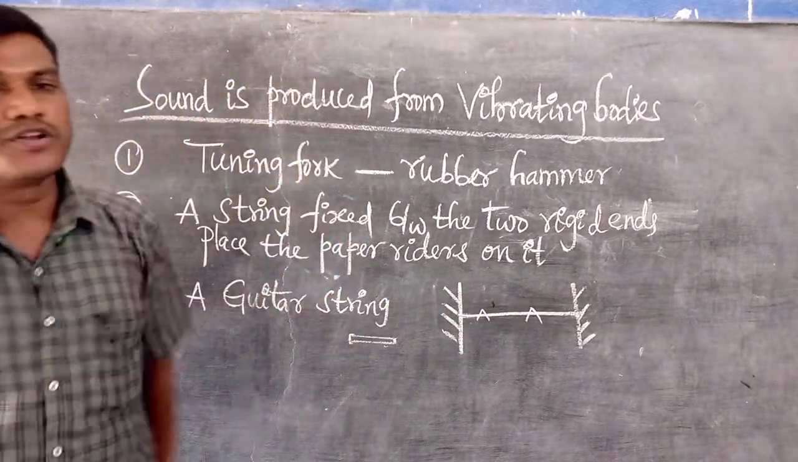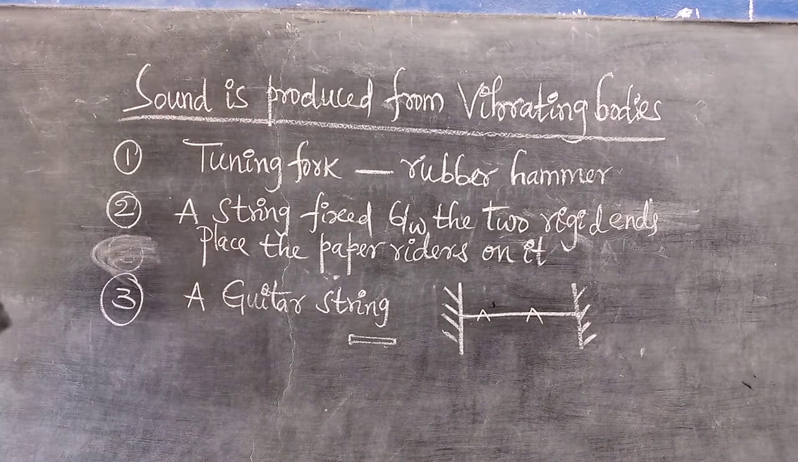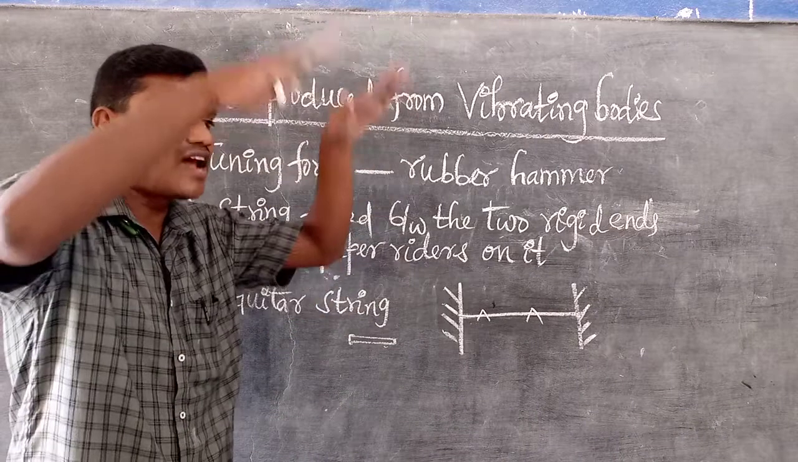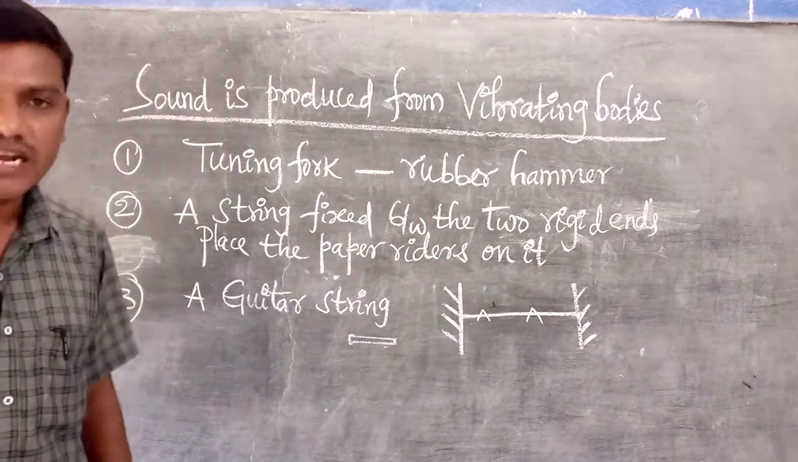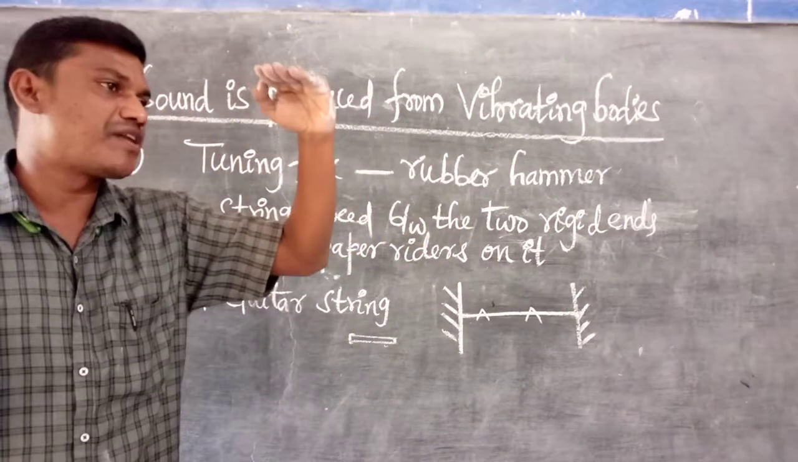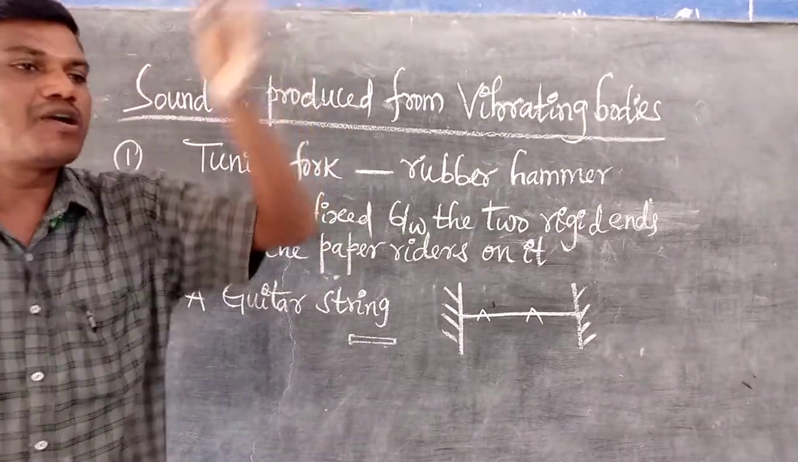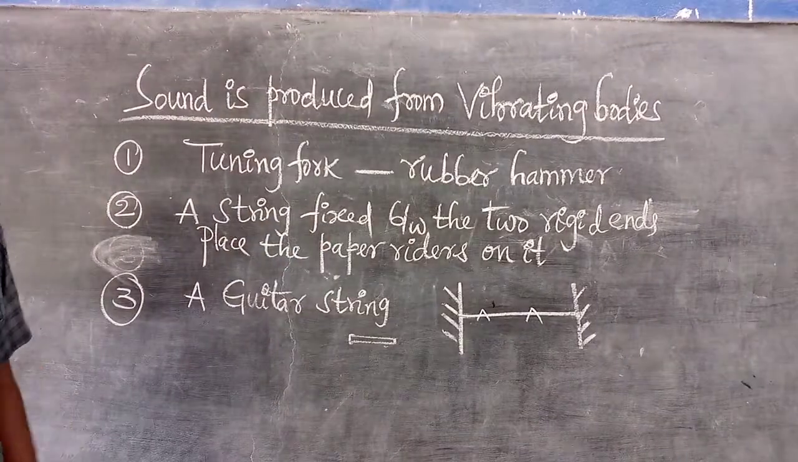At that time it produces the sound continuously. When the paper riders do not move up and down and come to rest again, no sound can be produced. That's why when a body is in vibratory motion, it produces sound. When the body is at rest, it cannot produce sound.